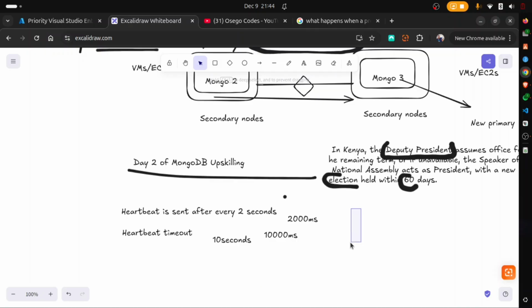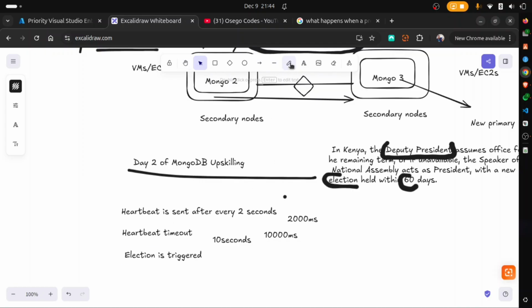So this means if I send a heartbeat 5 times and there's no response, then what will be triggered? An election. Remember, 10,000 divided by 2 is 5. So it means any secondary node has to send a heartbeat at most 5 times with a failure. If it does that 5 times and still fails, then the timeout is reached, like it's maxed out. So then what happens? Election is triggered.